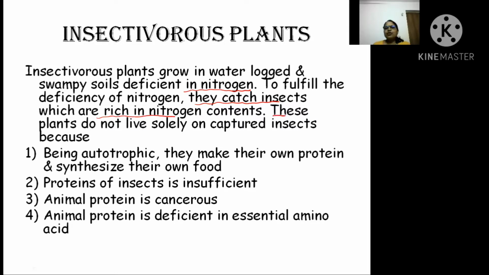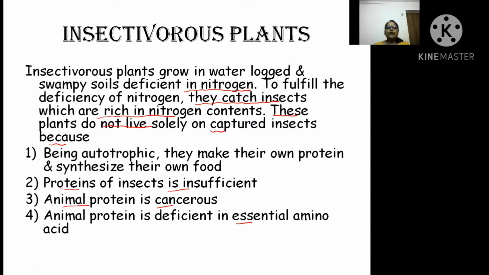But see, the question is asked: these plants do not solely, meaning wholly, depend on the captured insects. Why? What can be the reason? First option: being autotrophs, they make their own protein and synthesize their food. Second: proteins of insects are insufficient. Third: animal protein is cancerous. Fourth: animal protein is deficient in essential amino acids.